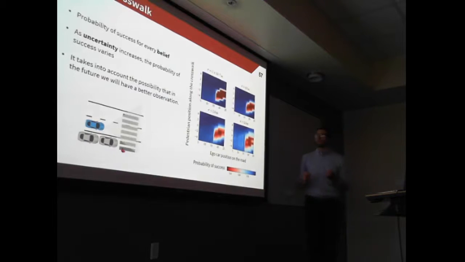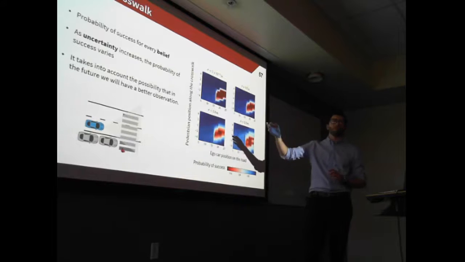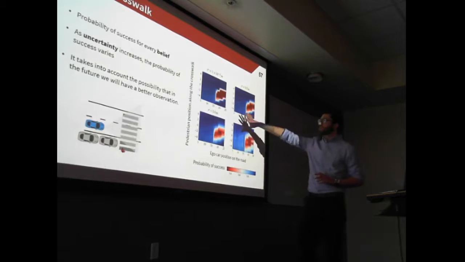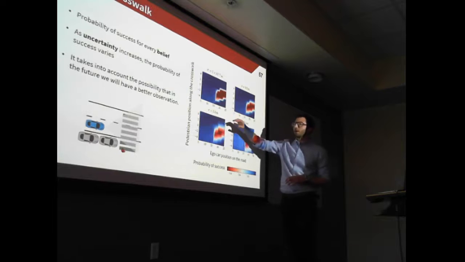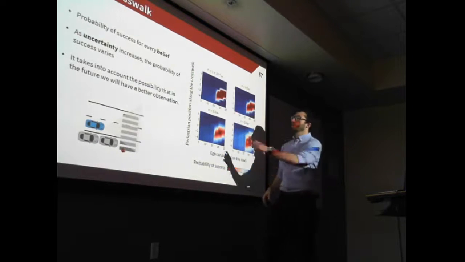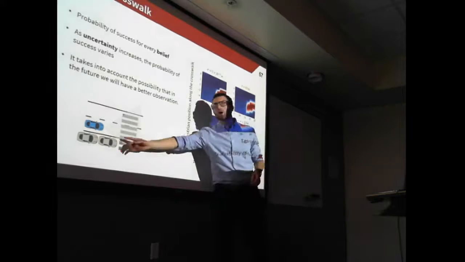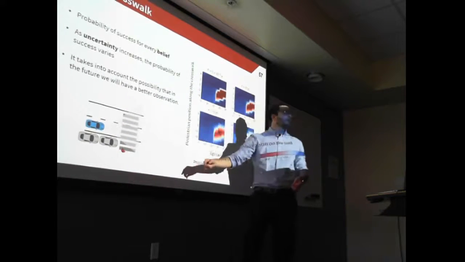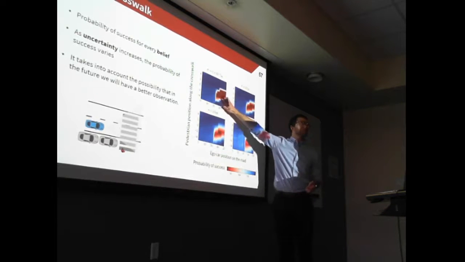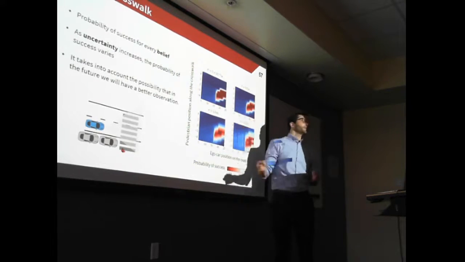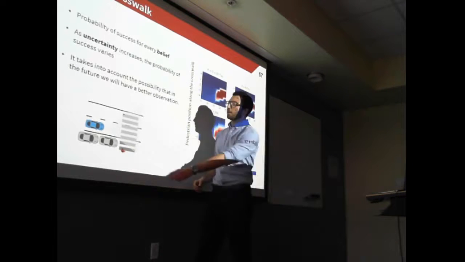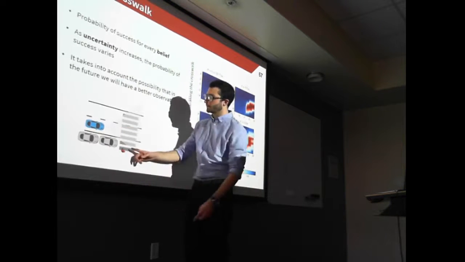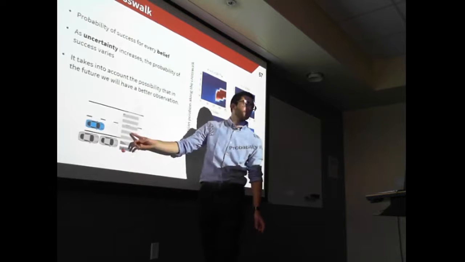What that means is that it can be directly applied to our occluded crosswalk scenario, for example, and we could compute a probability of success for every belief point. Here I show the probability of success as a function of the belief state. The x-axis is the position of the car on the road. The y-axis is the position of the pedestrian on the crosswalk. Essentially, this red region corresponds to the emergency braking area, where the car is just here and the pedestrian is just in front of the car.